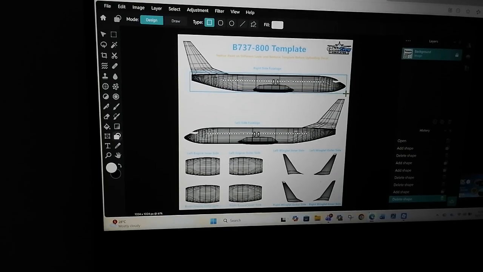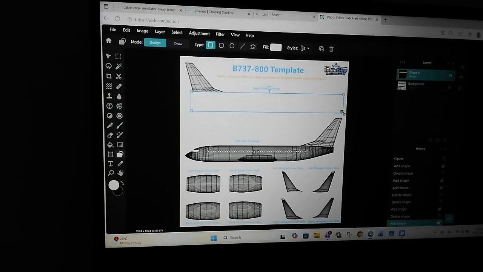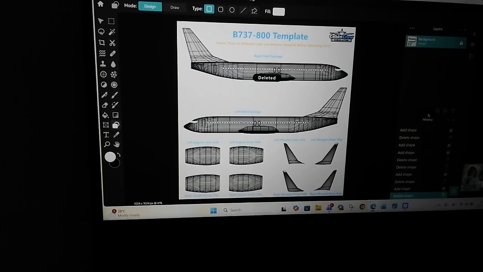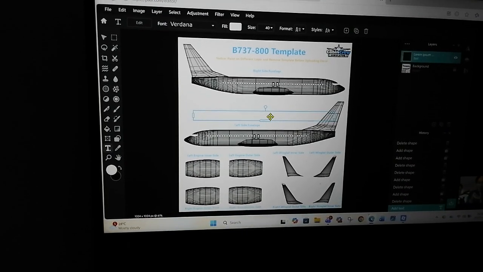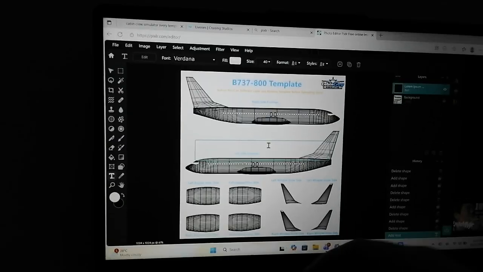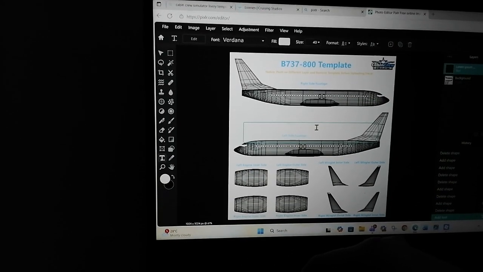Before you add the shapes, you need to add text first. Double tap the text. You can type anything you want, like this.